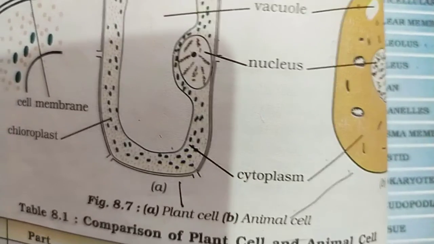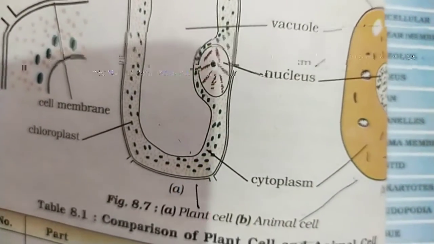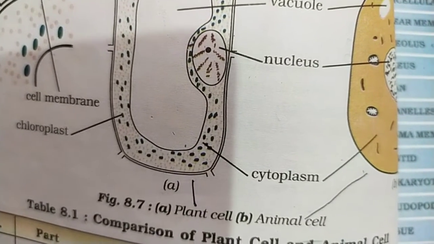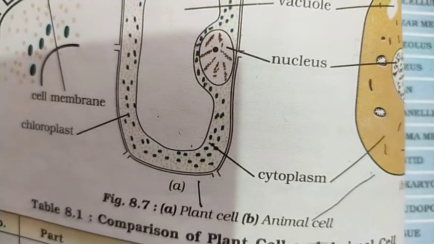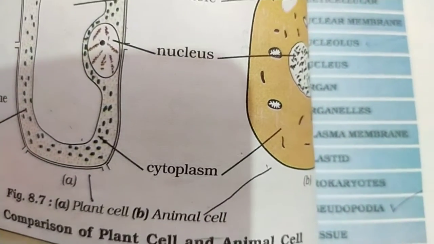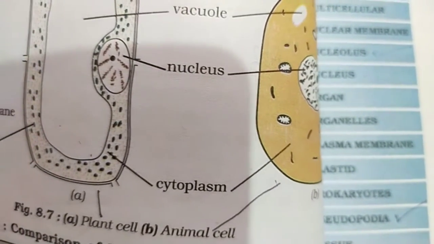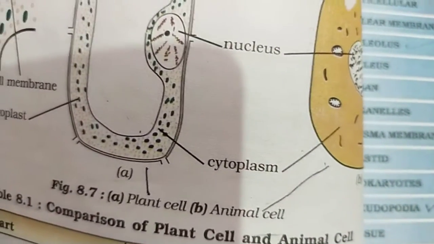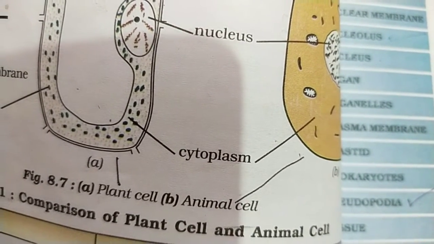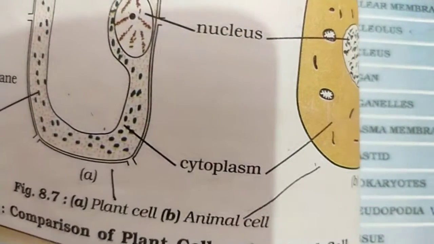Now the third difference is the plastids, especially the chloroplast. The green color plastids are found in the plant cell only, whereas these plastids are completely absent in the animal cell. So these are the 3 points which make a difference between the plant cell and the animal cell.